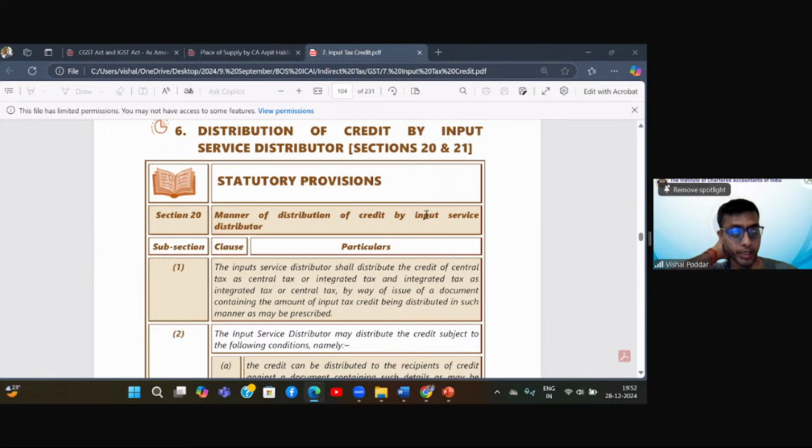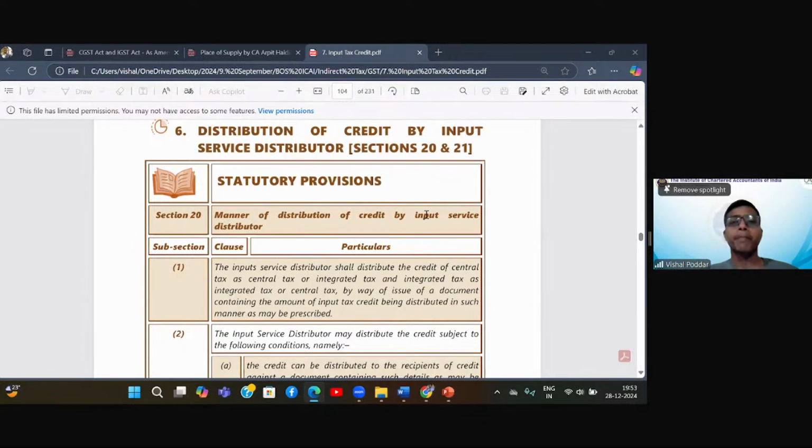Now again, it may not be all units. If a particular credit is applicable to a particular unit only, like I was supposed to do a cost audit of only one unit, or I had received some notice for which I had to file a writ petition, and the writ petition was pertaining only to one unit because the notice or the order is pertaining to that one unit, and for filing the writ petition I took services of a lawyer. So in that case, I know that this credit is attributable only to that unit. Then I will transfer the entire credit to that unit. But if it is a common expense, which is common for all or common for two or three units, then I will divide the expense taking the ratio of turnover of those units.